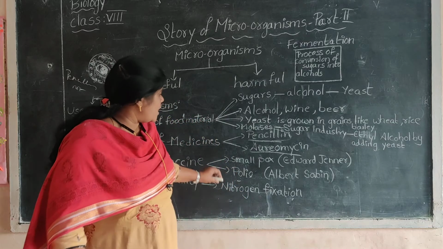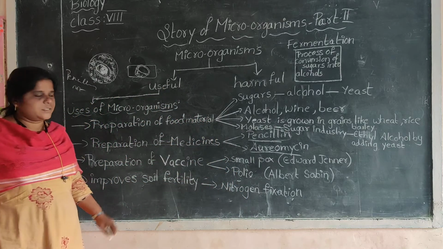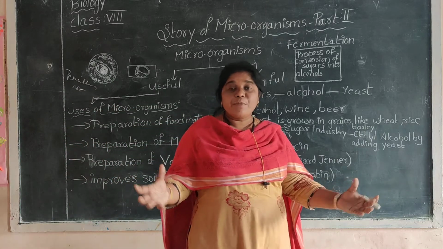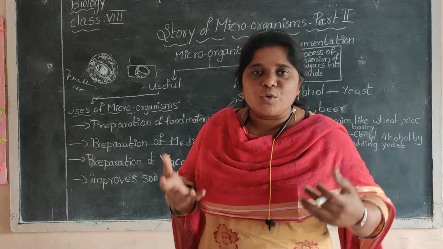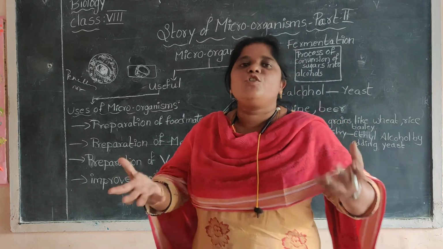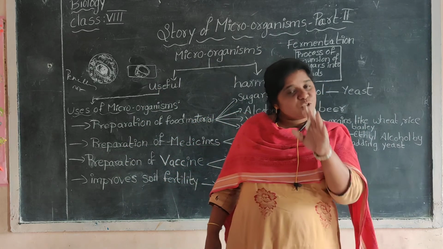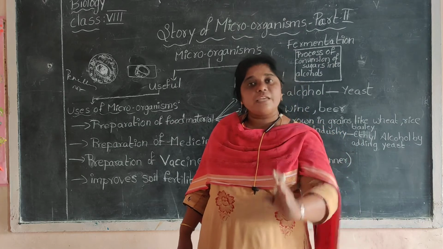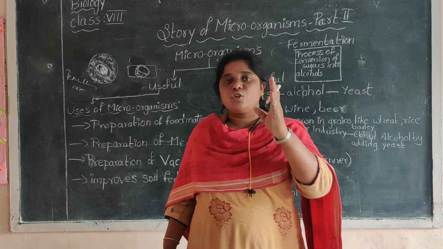In this way, because of microorganisms, penicillin and aureomycin, this type of medicines came forward to save the lives of humans. So by this you can understand that these microorganisms saved the lives of soldiers and many human beings.